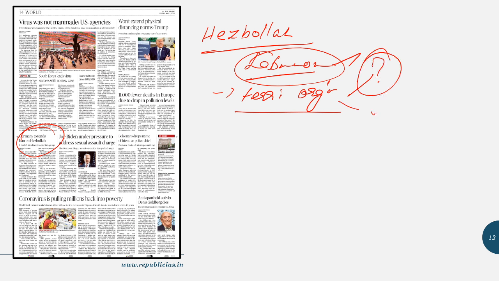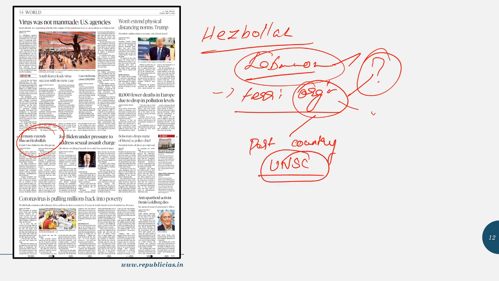See guys, organizations can be designated or termed as terrorist organizations by a particular country. And it is the work of the United Nations Security Council to officially designate an organization as a terrorist organization. So internationally it is the United Nations Security Council. It has certain resolutions based upon which it has the power to designate an organization as a terrorist organization.